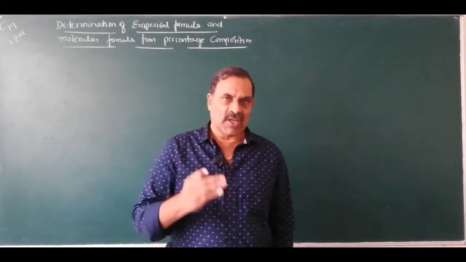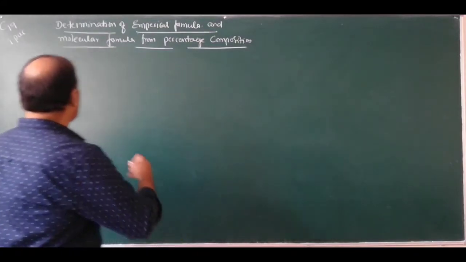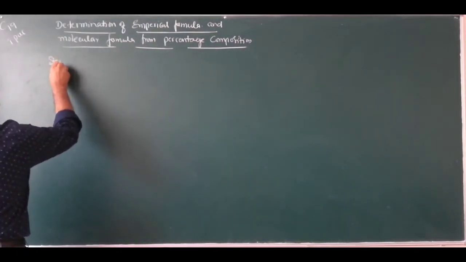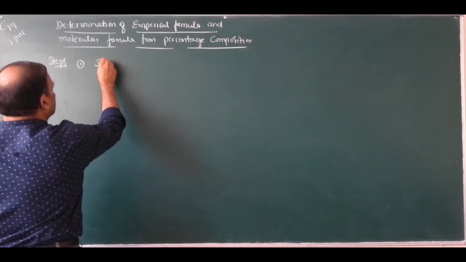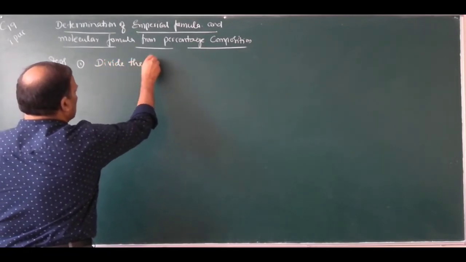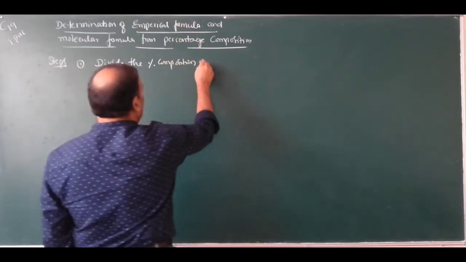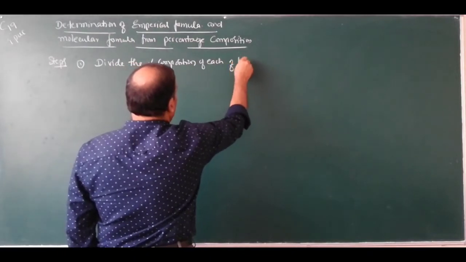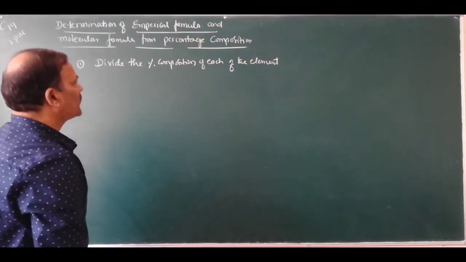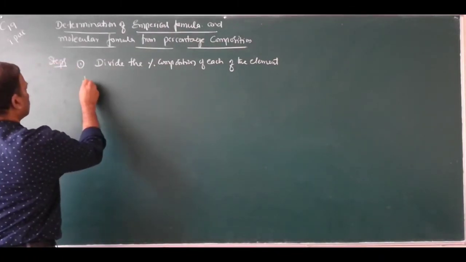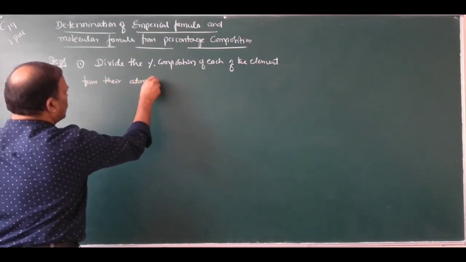The steps involved in the determination of empirical formula and molecular formula are as follows. Step number 1: divide the percentage composition of each of the elements by their atomic mass.